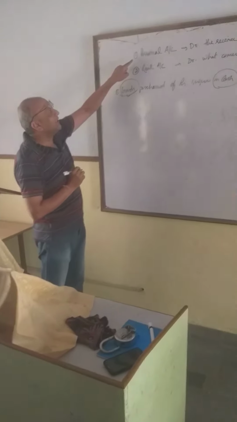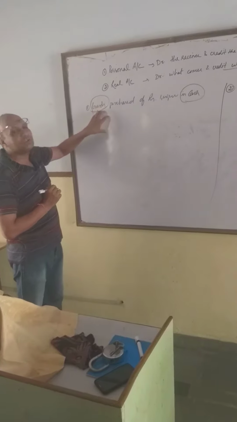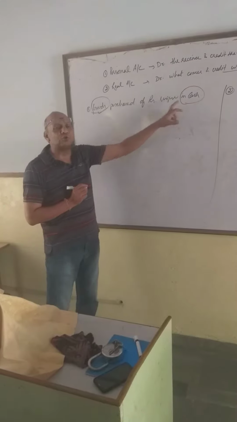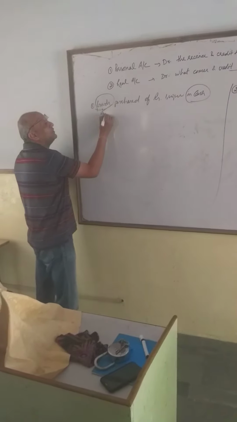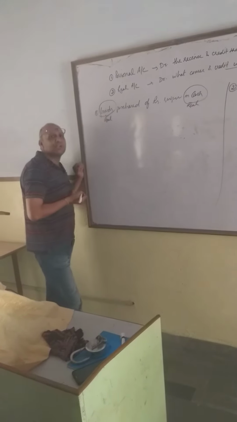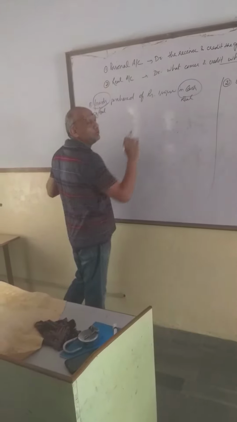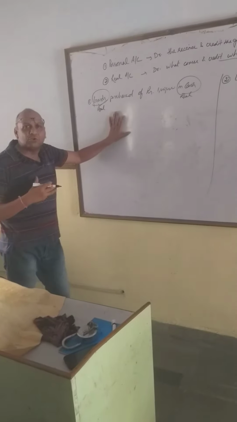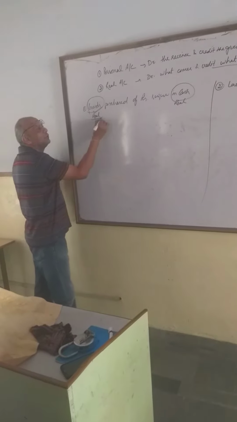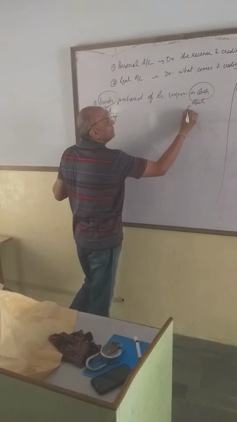Goods is which account again, real or personal? I think it is real. Why is it real? Because goods is not a name. That's why it is real. And cash is also real. So both are real accounts. What is the rule of real? Debit what comes in, credit what goes out. So when we are purchasing goods, what is coming, what is going? I think you will all agree. Goods is coming and cash is going.